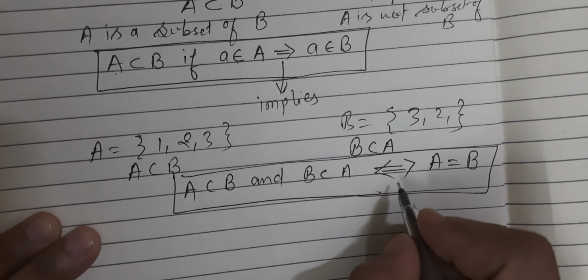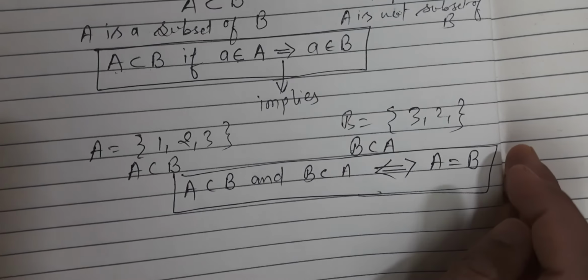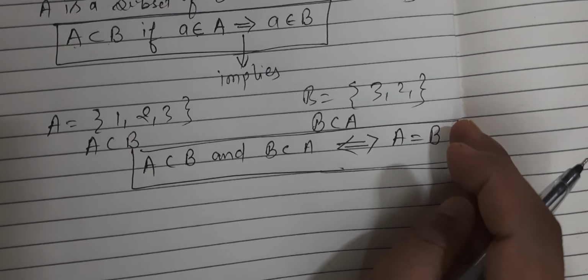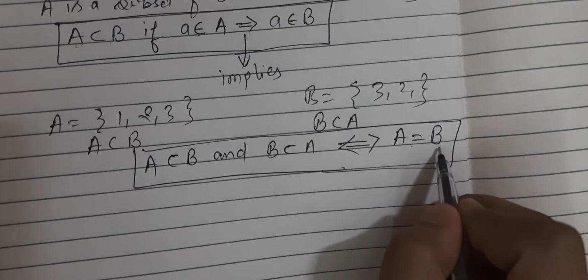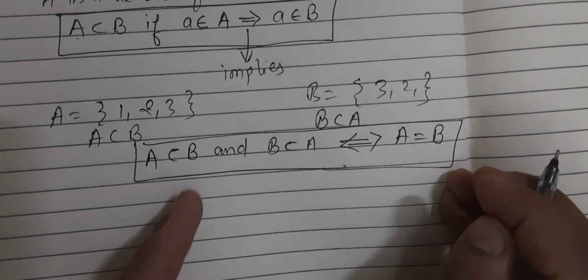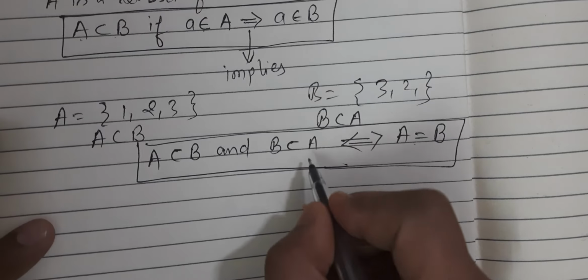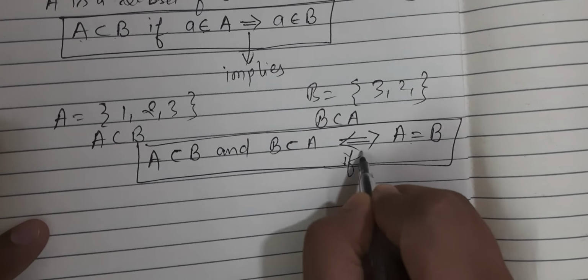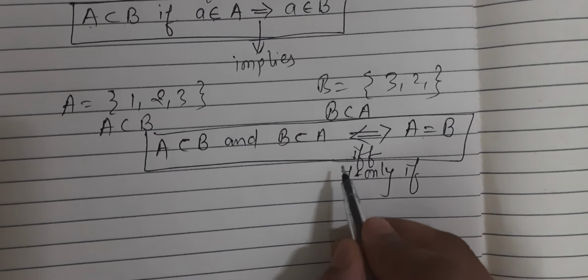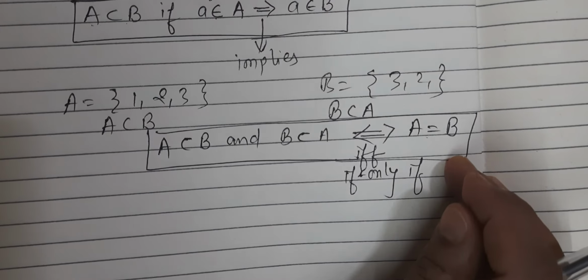Now this symbol is double implies. Okay, it means two-way implication. It means if A is the subset of B and B is the subset of A, it means A and B are equal, and if A and B are equal, it means that A is the subset of B and B is the subset of A. So this is the double imply sign, which means if and only if, or we simply write iff. Okay, and we read it as if and only if.